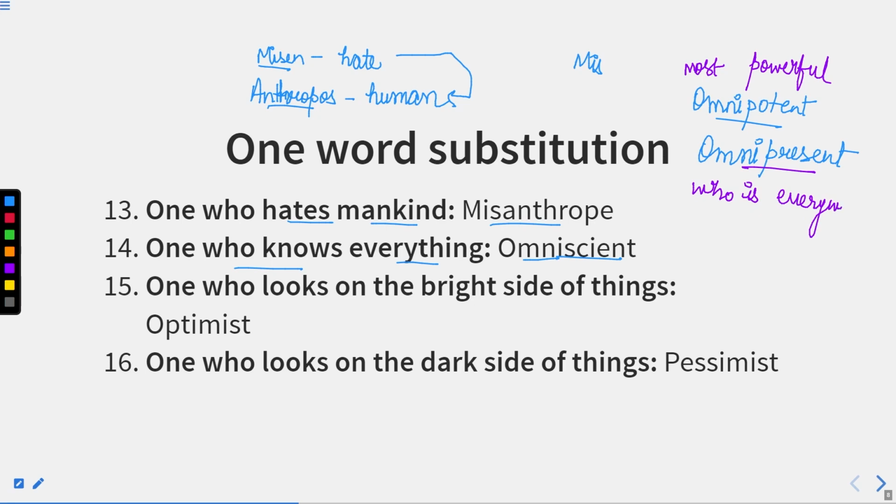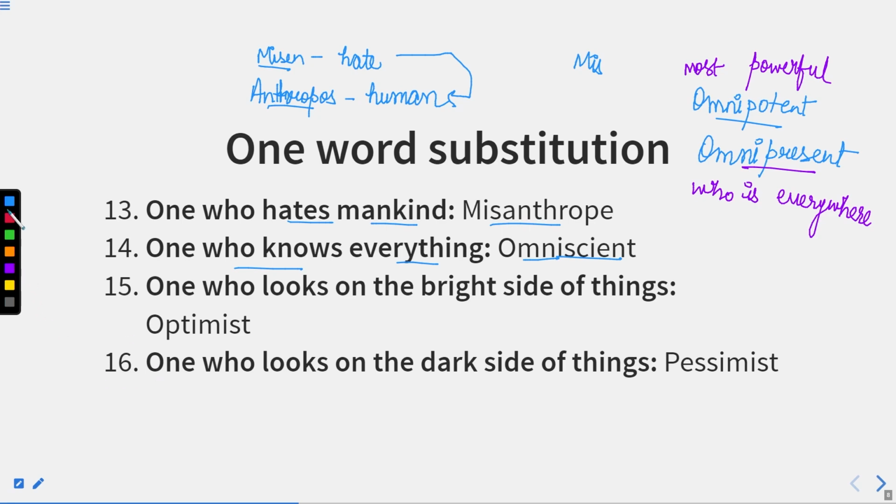So we know well that God is everywhere. We believe that God is everywhere. So it means God is omniscient, God is omnipotent, and God is omnipresent. So you must relate these three words with God, so that you can remember these three terms for the entire of your life, for forever in your life.